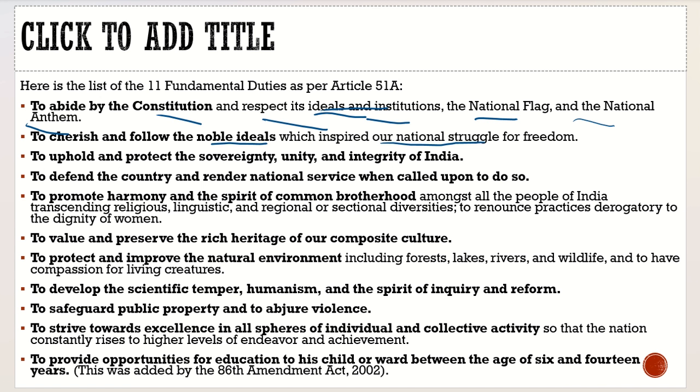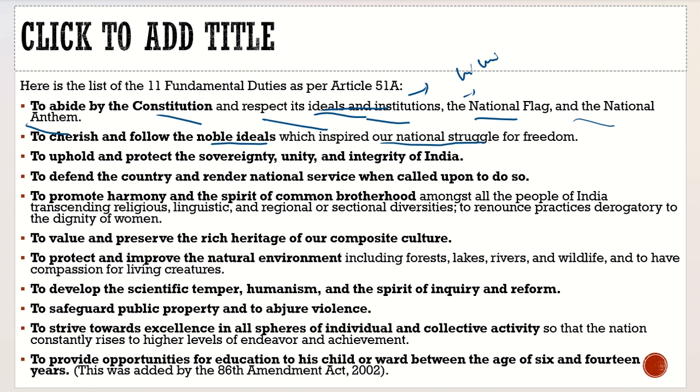To respect its ideals, it has given the scope of mob justice. For example, in cinema halls, if you want to watch a movie there, it was made mandatory that you would have to stand in respect of the national anthem.